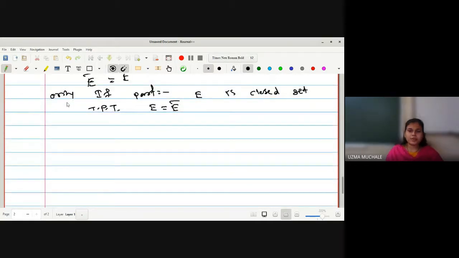Okay, what is given to us? E is a closed set. What is the definition of a closed set? We know the derived set of E is contained in E. This is given to us. But we want to prove E is equal to E bar. What is E bar? It is nothing but E union the derived set of E. We have to prove that E bar is equal to E. Right? How to prove this?